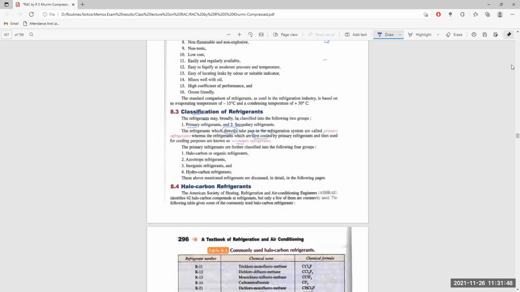The primary refrigerants are further classified into four types: halocarbon, organic, azeotropic (meaning mixed), inorganic refrigerants like ammonia, sulfur dioxide, etc., and hydrocarbon refrigerants.